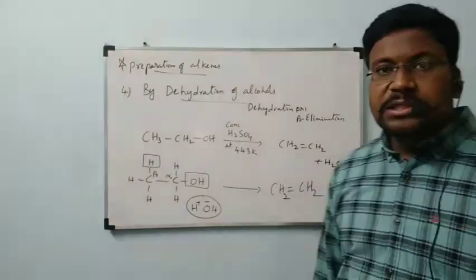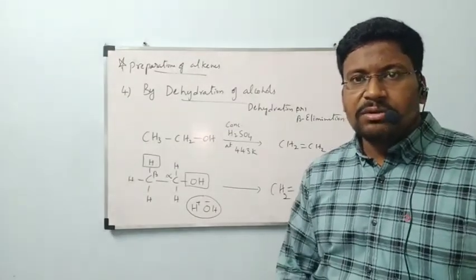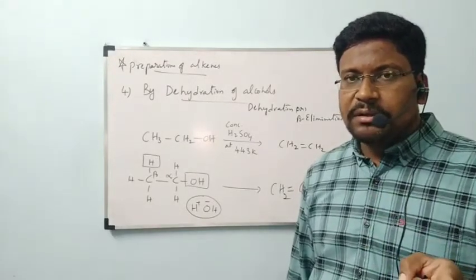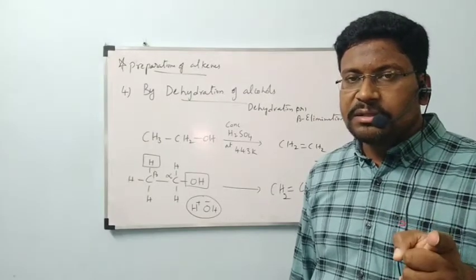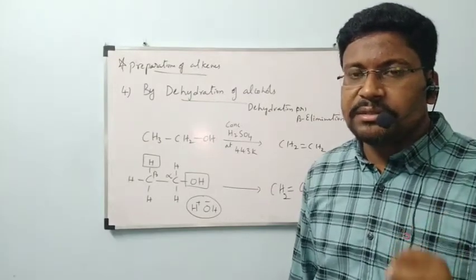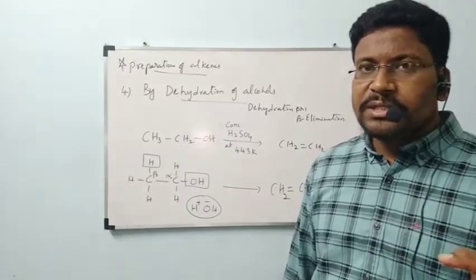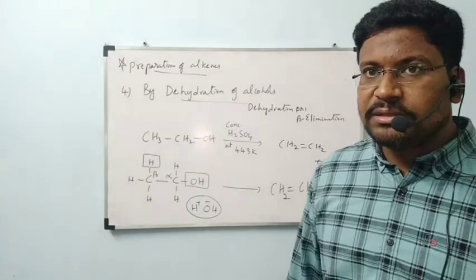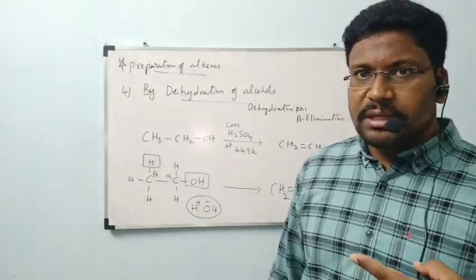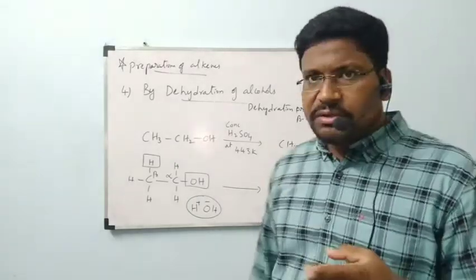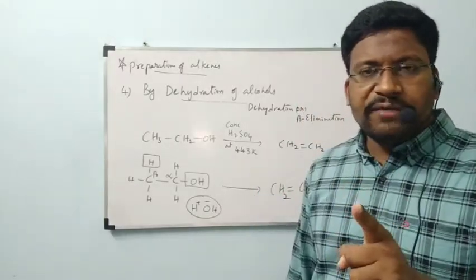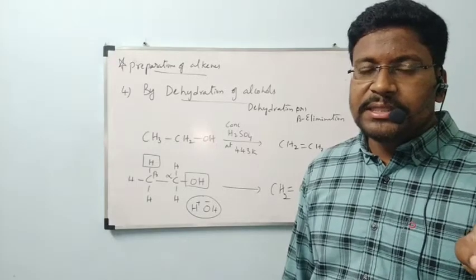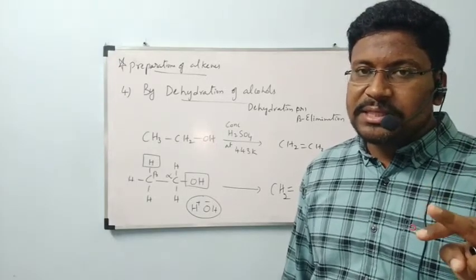Under preparations of alkenes, we have seen 4 preparations. First one, addition of hydrogen, also called hydrogenation. Removal of hydrogen is called dehydrogenation; I will write these terms on the board. In the first reaction, we added hydrogen by using 2 reagents, Lindlar's catalyst as well as sodium in liquid ammonia.